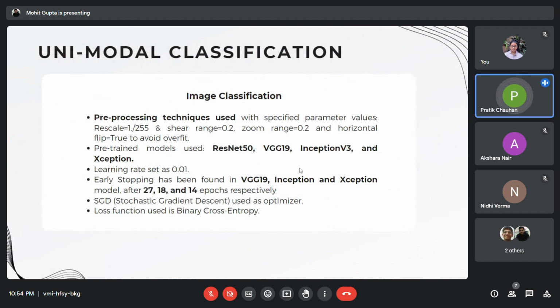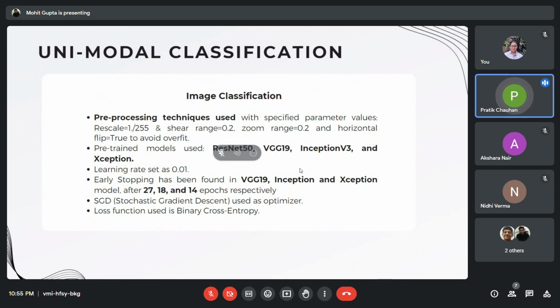Coming to unimodal classification, for image classification, several pre-processing techniques were used: rescaling, shear range, zoom range, and horizontal flip. For the pre-trained models, we have used ResNet 50, VGG19, Inception v3, and Xception. Coming to the learning rate, it was set to 0.01.